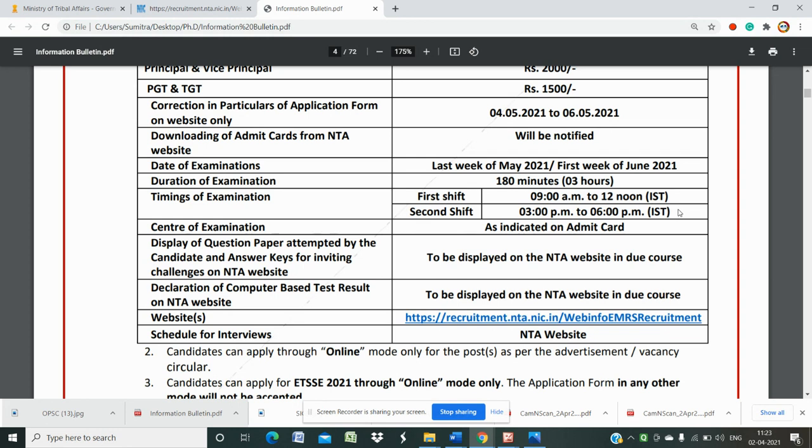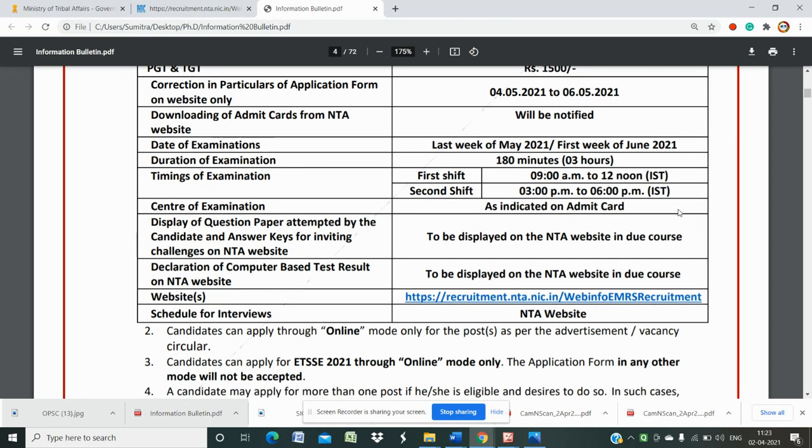Then the admit card will be available about 1 or 2 weeks before the exam is conducted. It will be notified at a later period. The date of examination is tentatively the last week of May or first week of May, as we discussed in the previous video. Then the duration of examination is 180 minutes, or 3 hours.